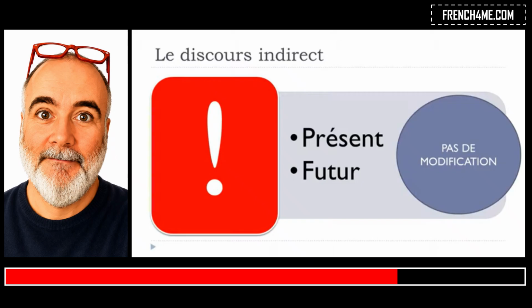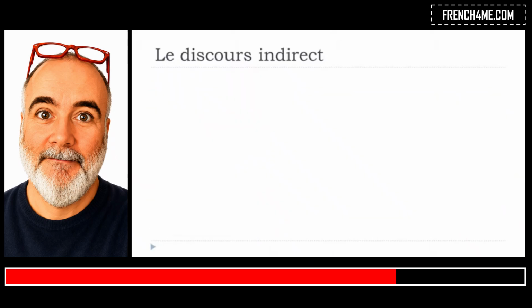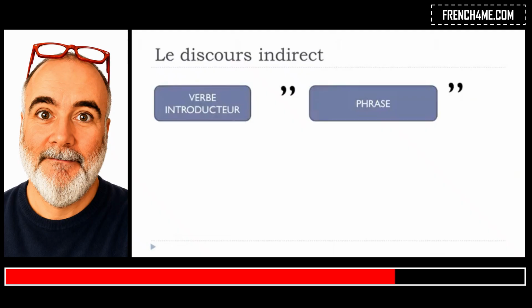But then, of course, it's the French language, and we've got to think about the common structure that we will have: verbe introducteur, and then after that the phrase, the sentence.